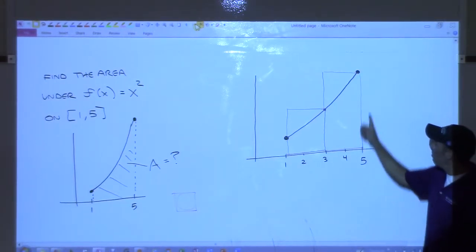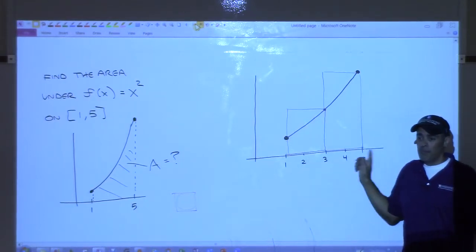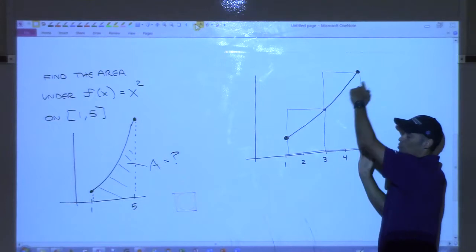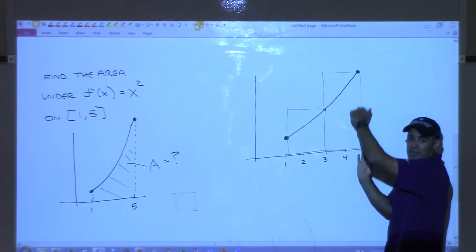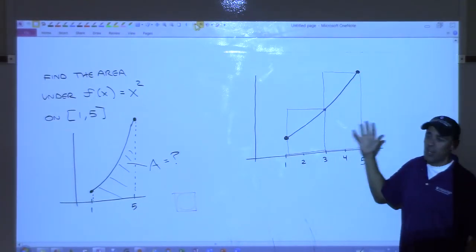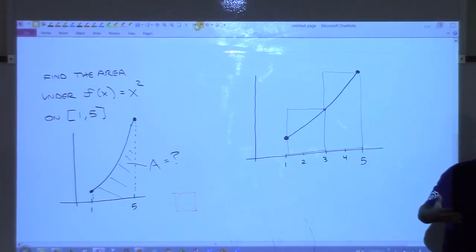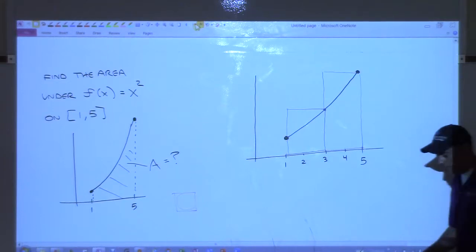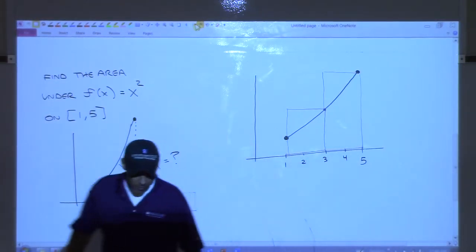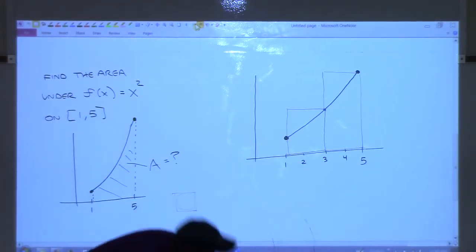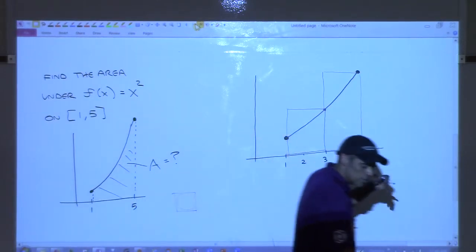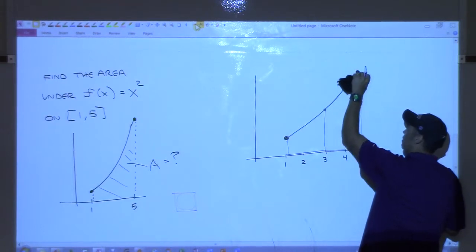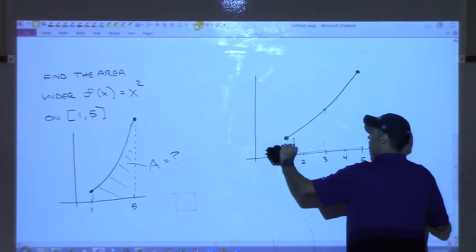The first way was all the way up, all the way over, all the way down, right? And that would have been 4 wide and 25 high, which would have been 100. So we said the area of that's 100. Now we're at what, 68? How could we even get better? What's that? More rectangles, right? More rectangles. So let's try and do, I mean, we're just trying to visually think through this right now. So that would be better than the first one.